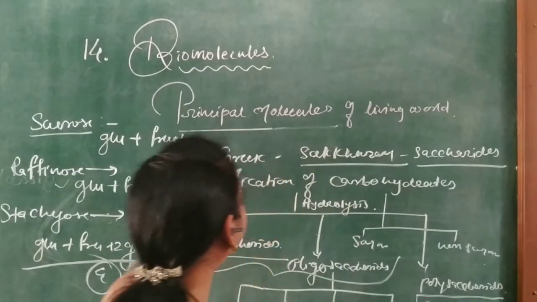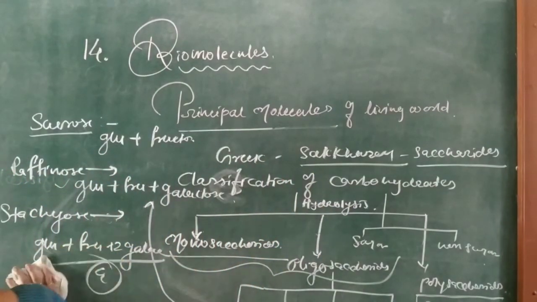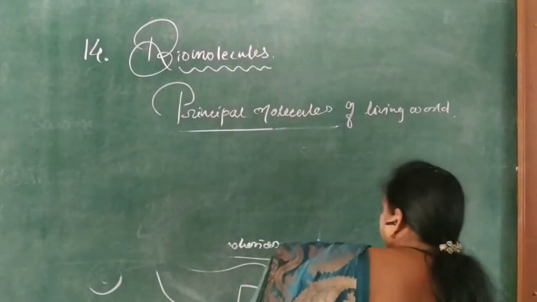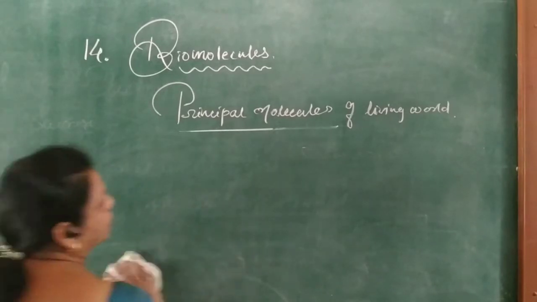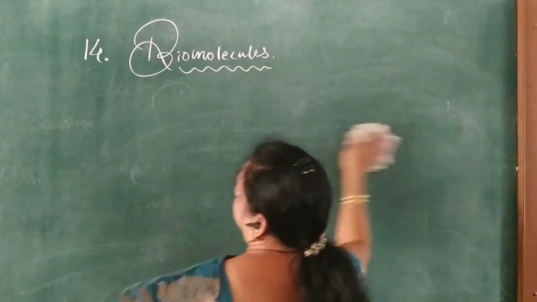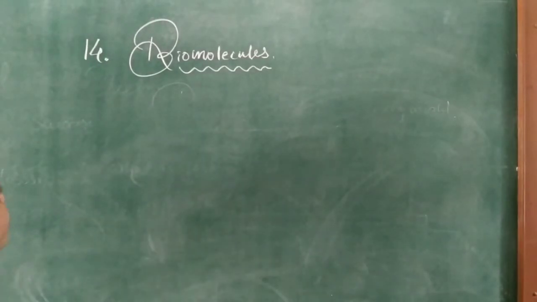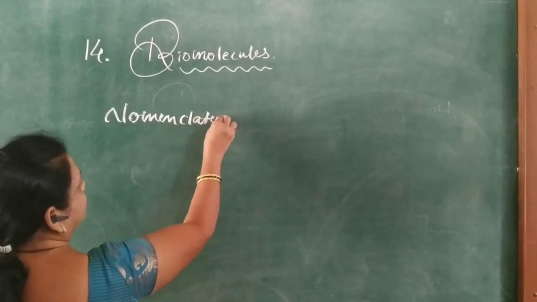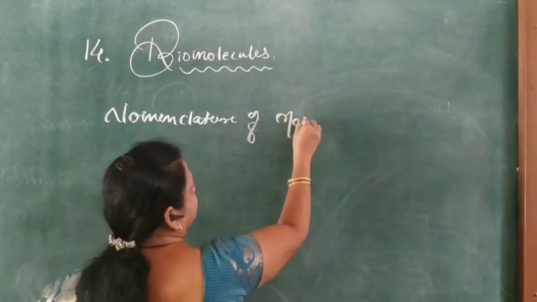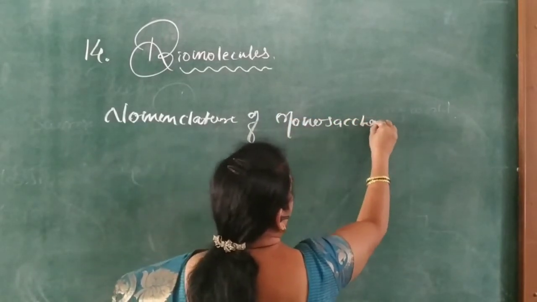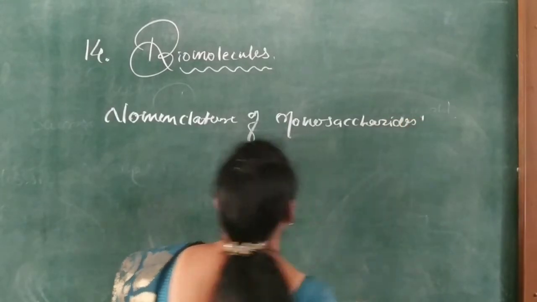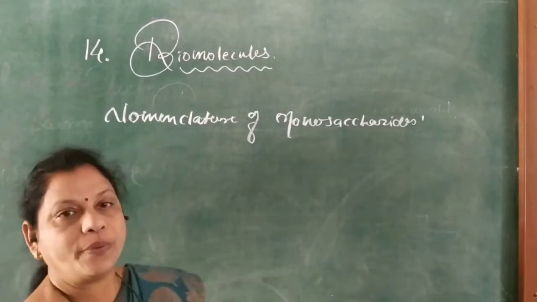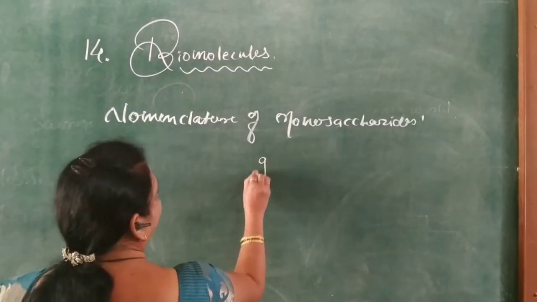After classification of carbohydrates, now the nomenclature of carbohydrates, specially of monosaccharides. According to the IUPAC system, monosaccharides are called glycoses.